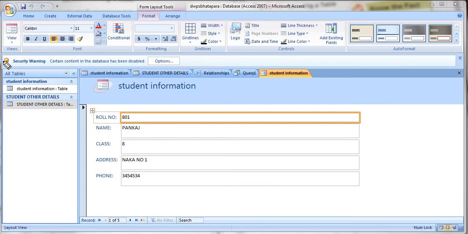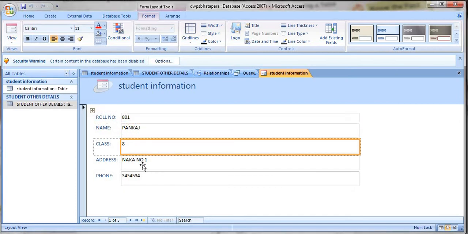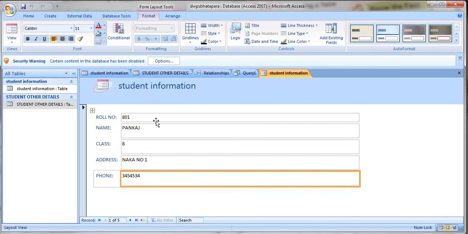So here in this form we can fill the data or update the data directly. Not from here, I will show you. Here in the view, form view is there. From here we can fill.